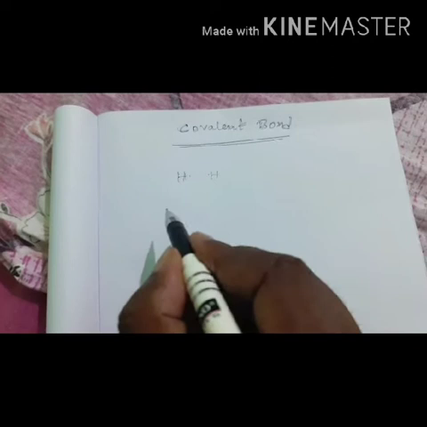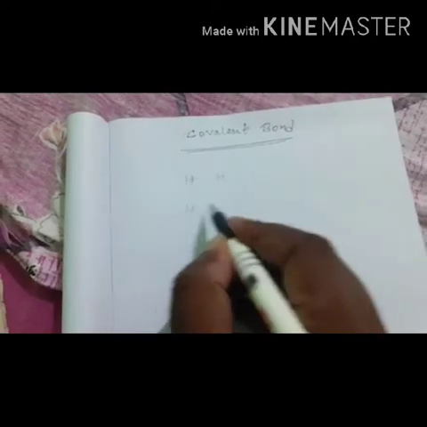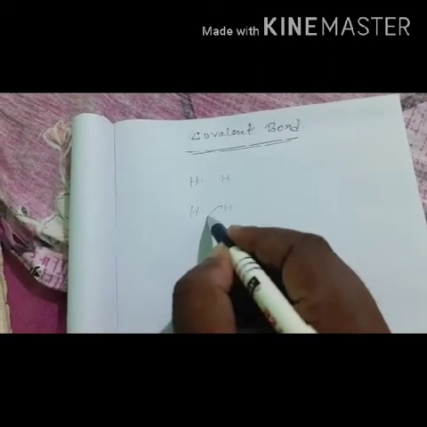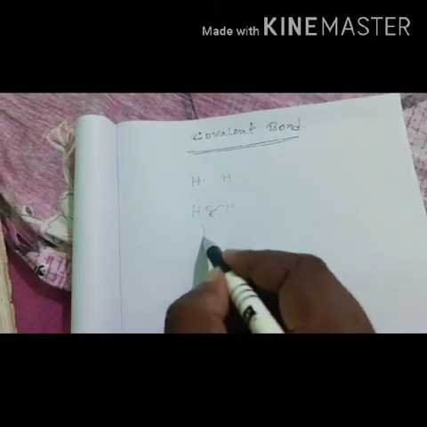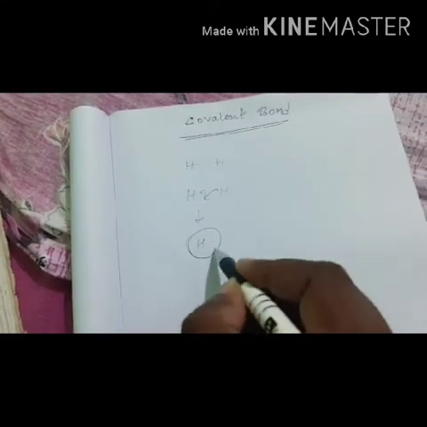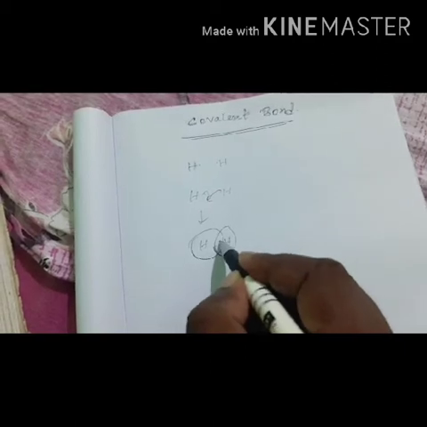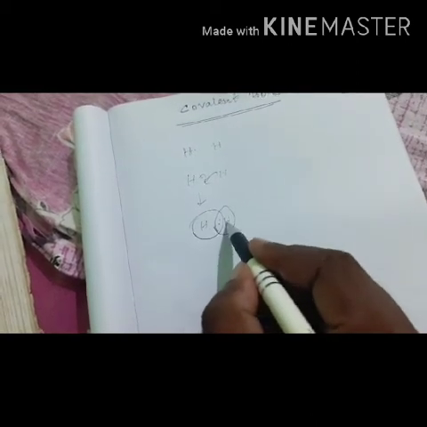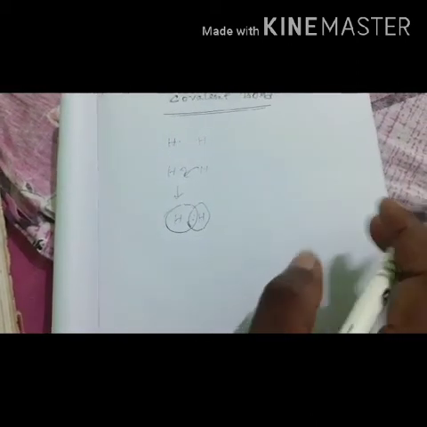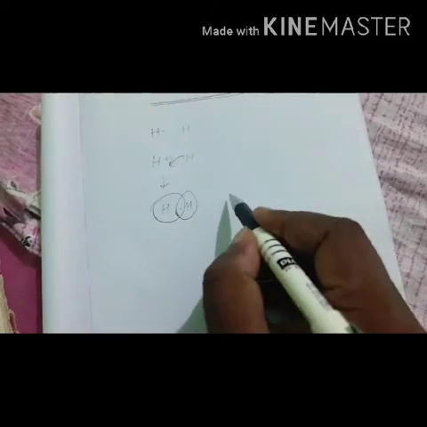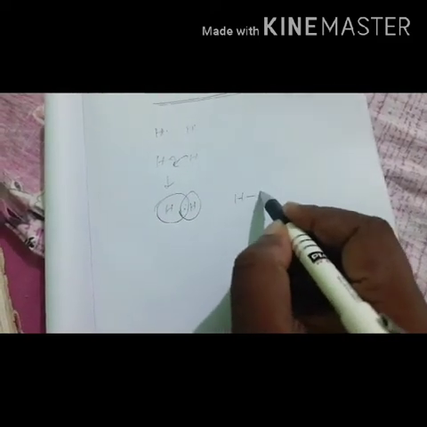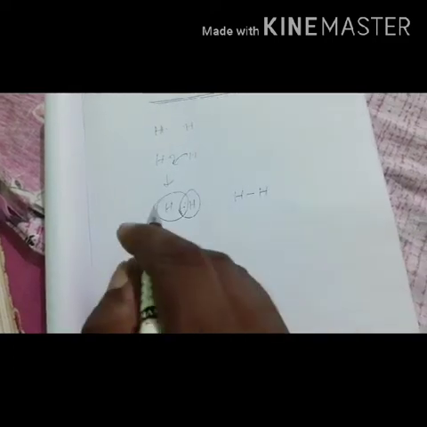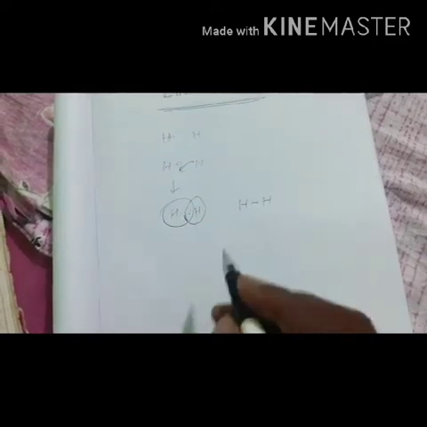Hydrogen and hydrogen: one electron and one electron are present in their outermost shells, and both hydrogens will share their electron to form a covalent bond, and in this way both hydrogens will attain stability. As there is a mutual sharing of electrons, there will be a formation of a single covalent bond, like this, hydrogen and hydrogen.